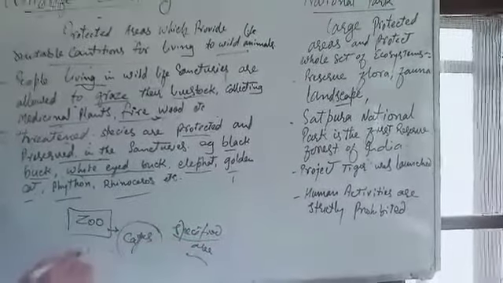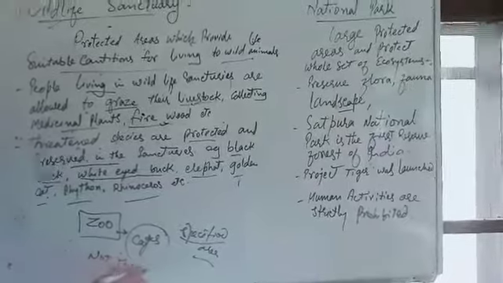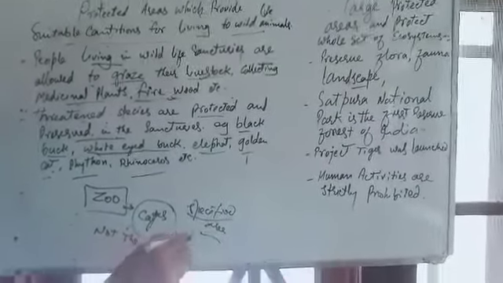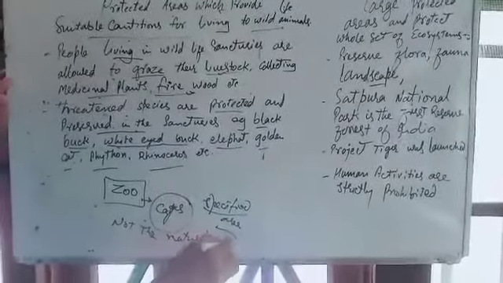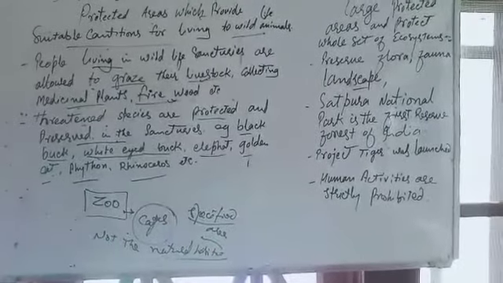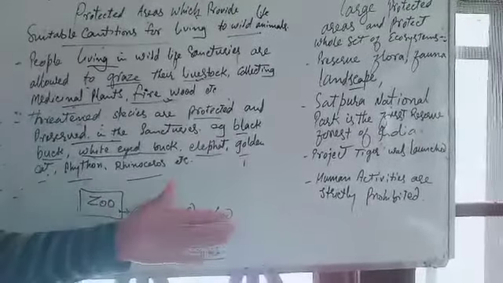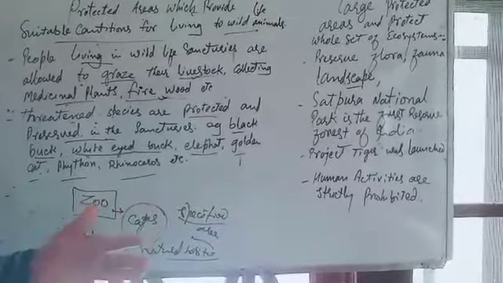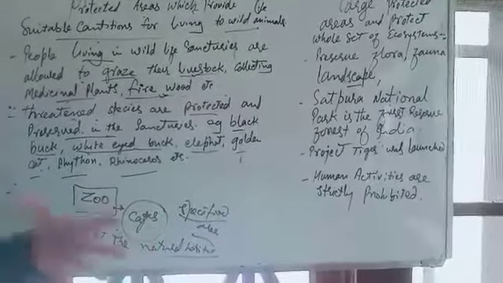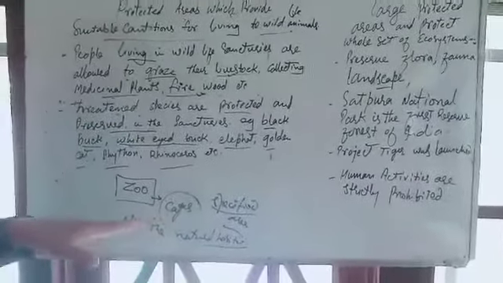It is not the natural habitat, but it is an artificial habitat. In a zoo, we provide all the necessary commodities to the animals, like food, water, shelter, etc.